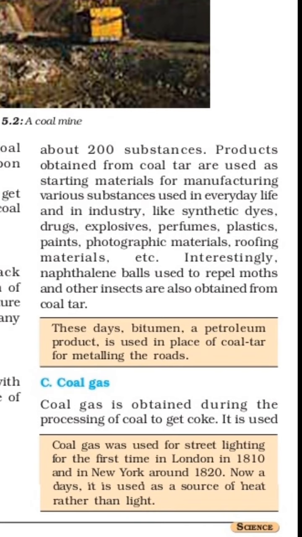Products obtained from coal tar are used as starting materials for manufacturing various substances used in everyday life and in industry. Coal tar is the most important substance which we get from the coal industry. It is a mixture of about 200 substances. It is black in color, a thick liquid, and has an unpleasant smell, but it contains 200 substances, and from that we get many substances which we use in our daily life.